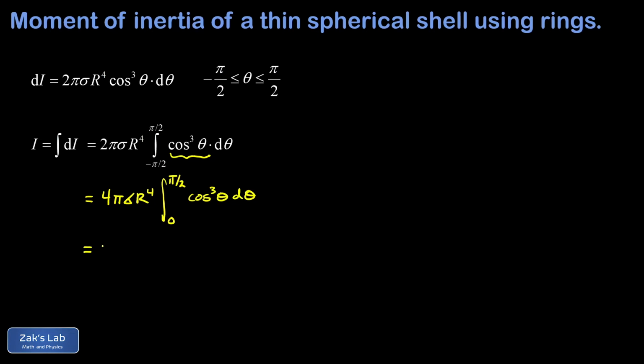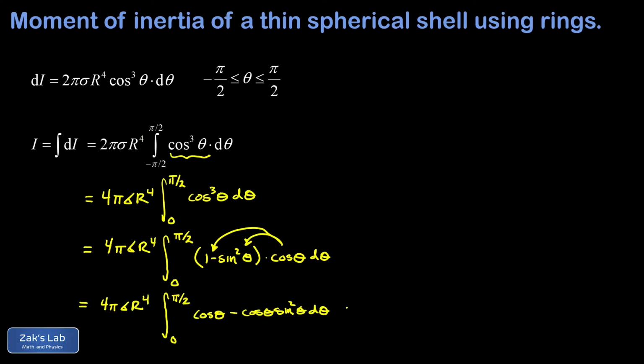This is a classic trig integral, and the standard trick here is to split off a factor of cosine squared theta, which can then be expressed as 1 minus sine squared theta. Again, that 1 minus sine squared theta is the same thing as cosine squared, and we're left with a single factor of cosine tacked on at the end. And the whole point of this is that we're preparing ourselves to use the chain rule backwards. So in the next step, I'm going to distribute the cosine to both of these terms, and then we should be able to guess antiderivatives from that point.